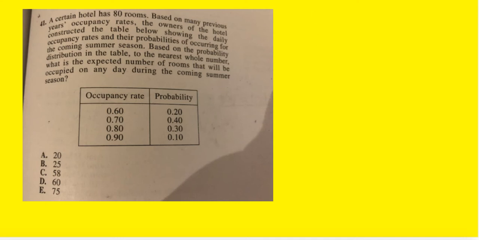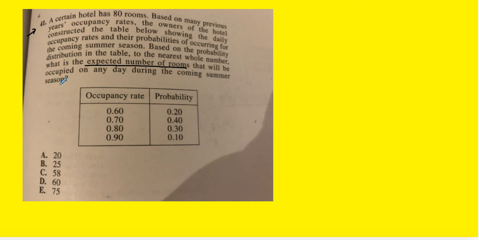Now we're going to look at a recent ACT problem directly from a test. This is question number 41, so in that medium to higher level questions, and you're going to have to, number one, determine if it's expected value, and sometimes they're going to ask you to actually do something more with expected value. This one says a certain hotel has 80 rooms. Based on many previous years' occupancy rates, the owners constructed the table below showing the daily occupancy rates and their probabilities of occurring for the coming season. Based on the probability distribution in the table, to the nearest whole number, what is the expected number of rooms that will be occupied on any day during the coming summer season?